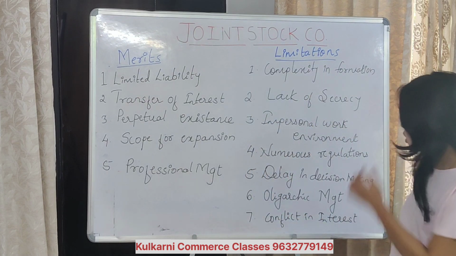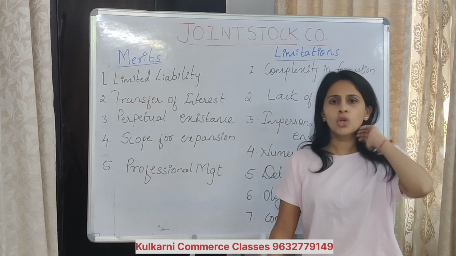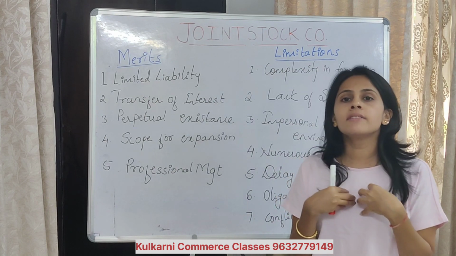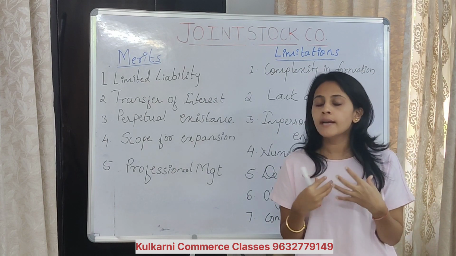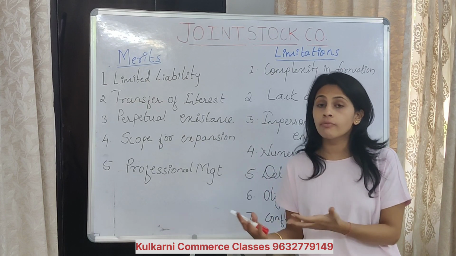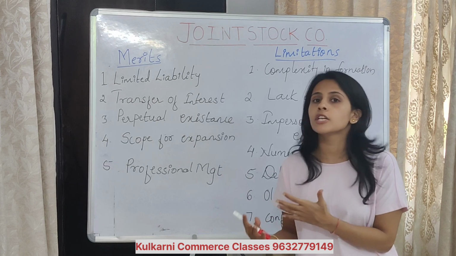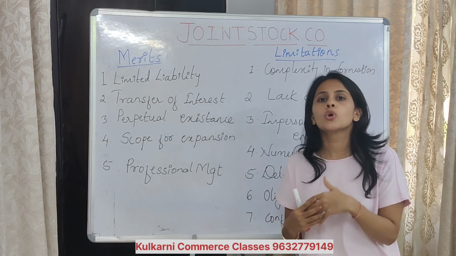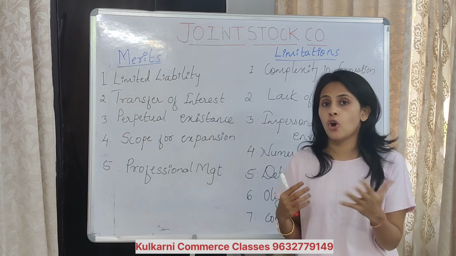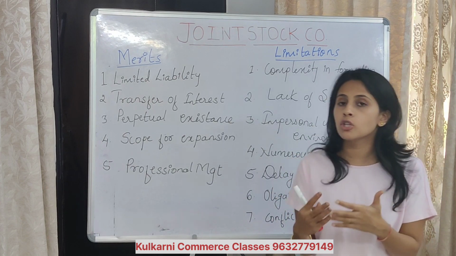Then the next point is conflict of interest. What do you mean by interest? As a shareholder, my interest is to earn more dividend and more returns on my money. What may be the employee's interest? To get more salary. What may be the interest of an outsider who has given a loan?